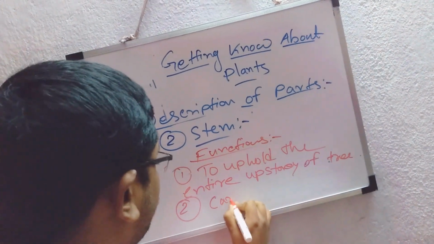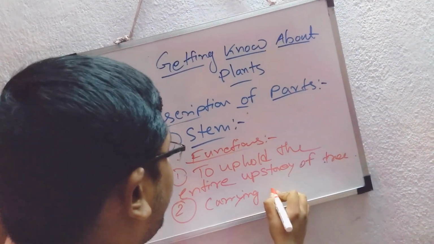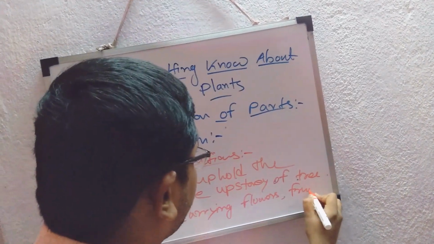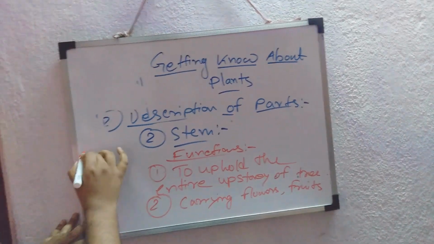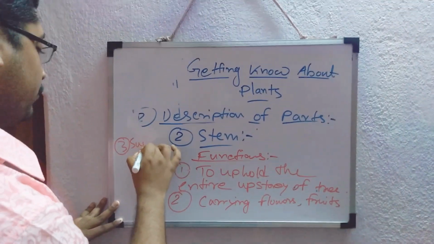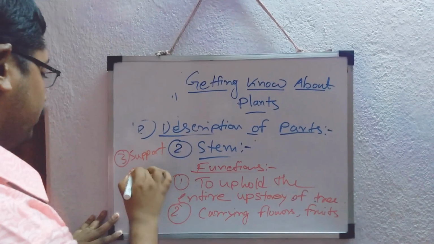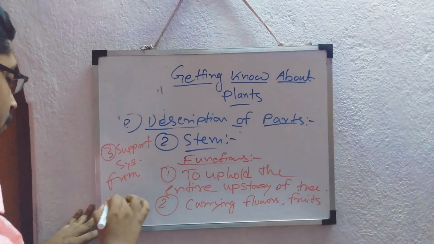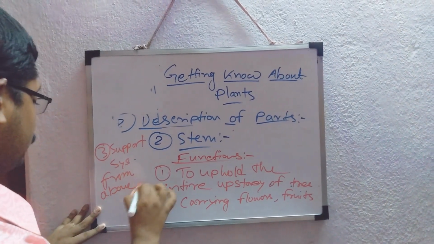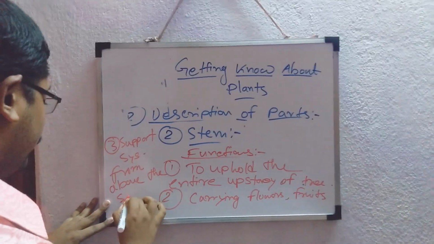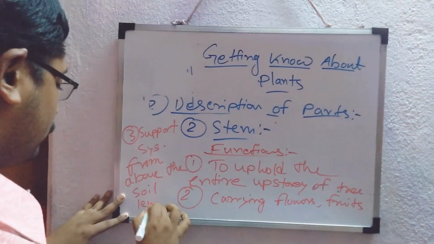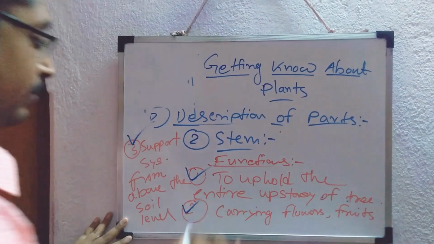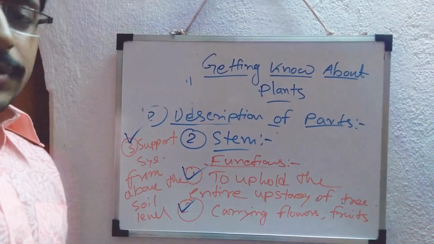Next, carrying flowers, fruits, as well as the support system from above the soil level. So there are the three main functions that have been clarified of the stems.